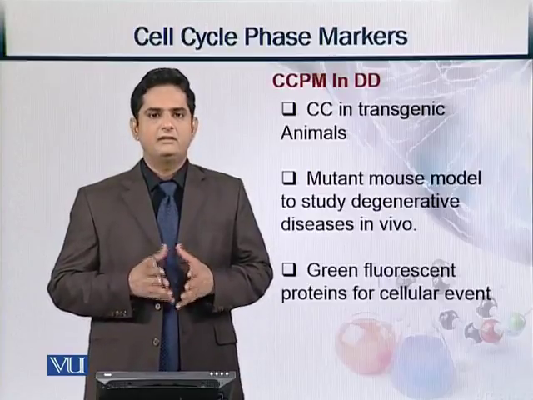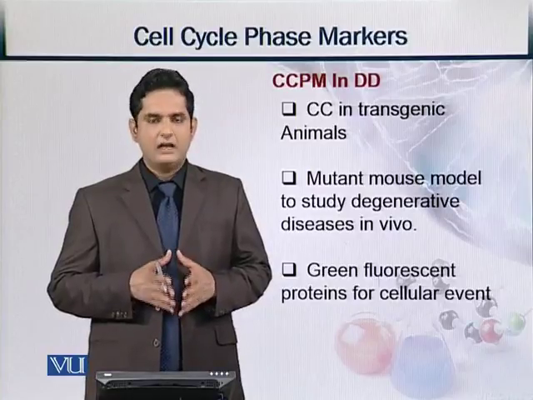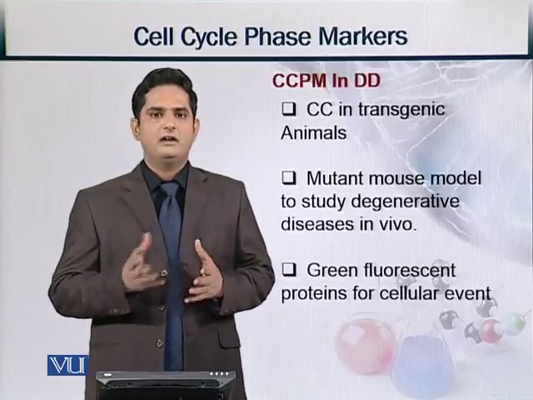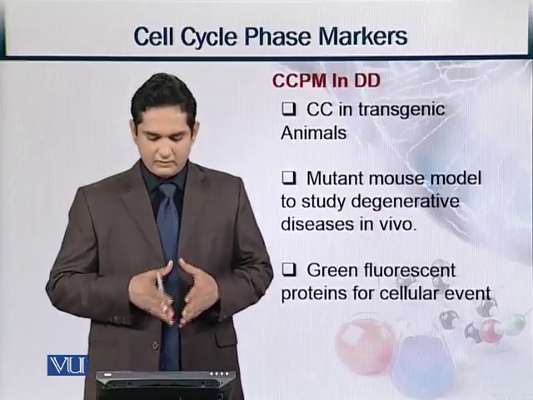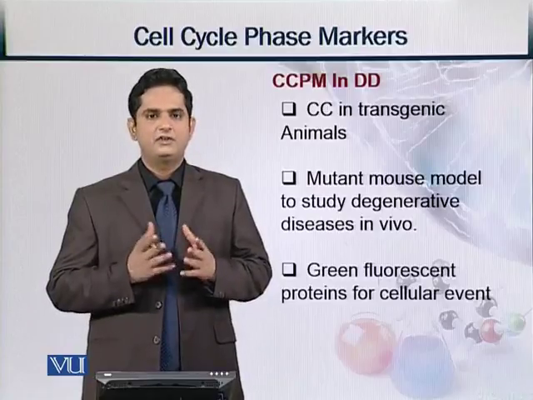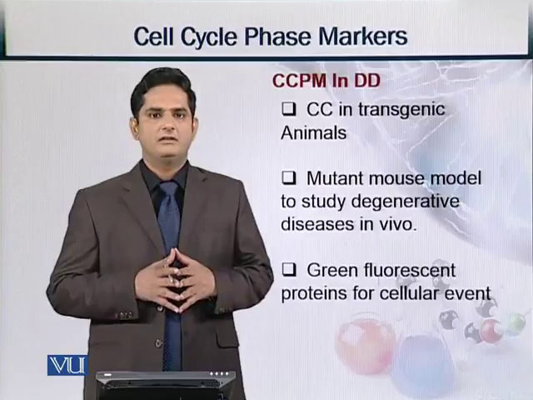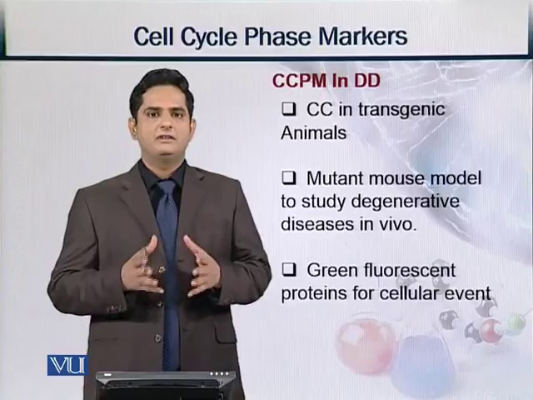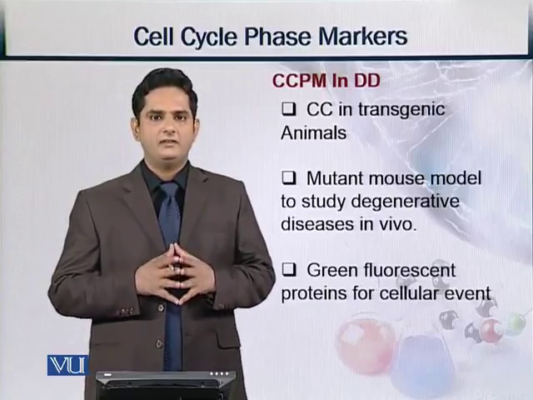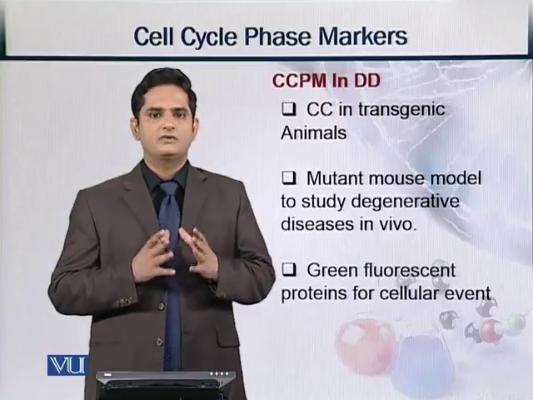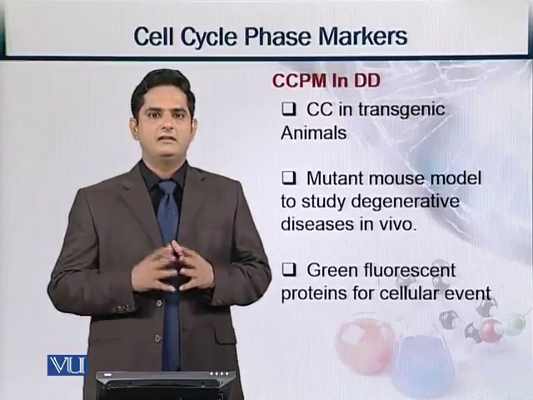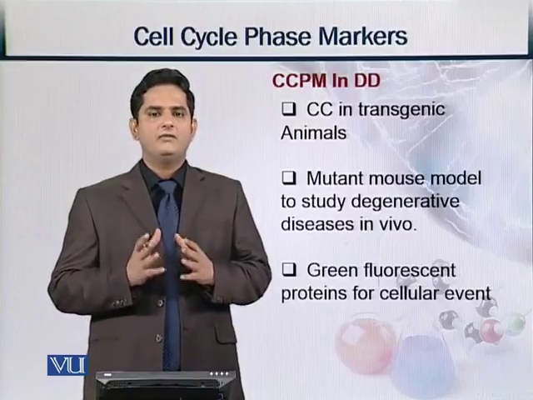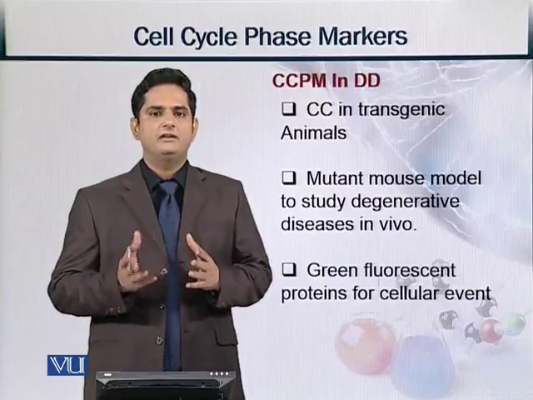One common example is the mutant mouse model, which helps us to study different degenerative diseases in an in vivo setting in our laboratory. And one common thing is again green fluorescent protein, which is used as a cell cycle phase marker, which we have already seen in the table presented in this module. So what we can say about this module is that cell cycle phase markers help us to study different things related to a cell, such as cell count and whether it is normal, abnormal, or working in its proper conditions.